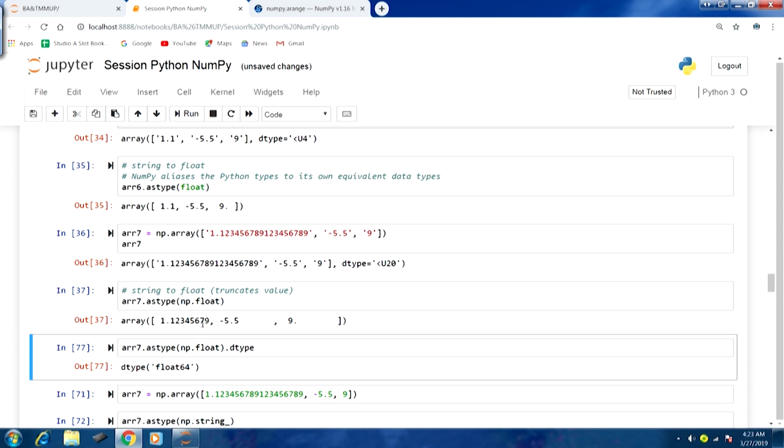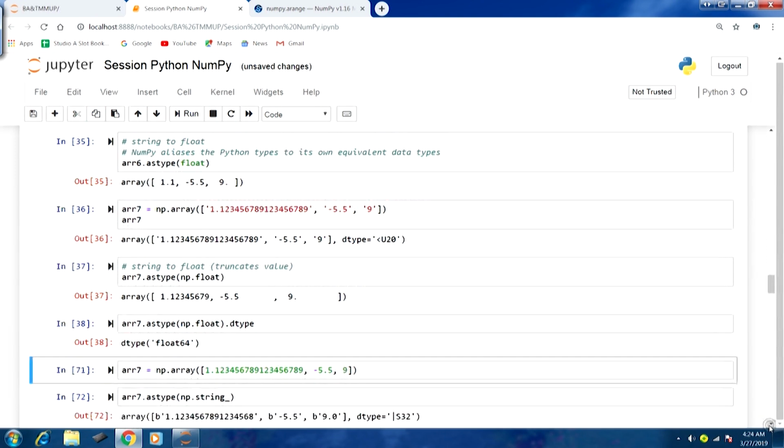There is no warning for this, so one has to be really cautious about these kinds of castings, because they might result in some kind of data loss. Now, if I check the data type for this float array that we have just created, you can see float64. Because we are using 64 bits for each element, that means 8 bytes, while the actual array with the string values used 20 bytes. So the change is clearly noticeable here. Similarly, let us take a few more examples.